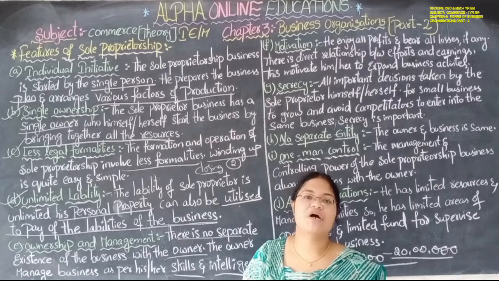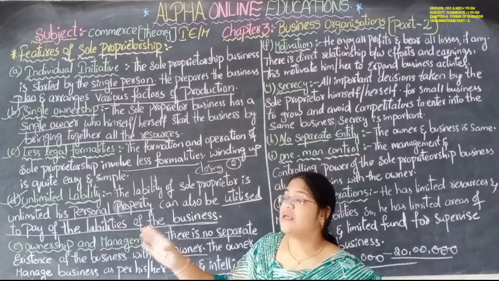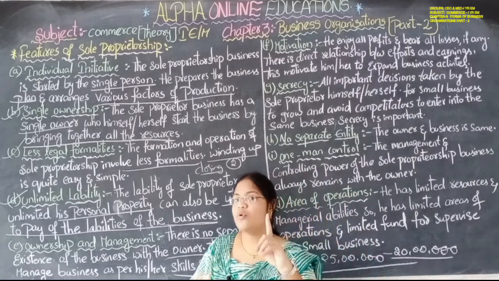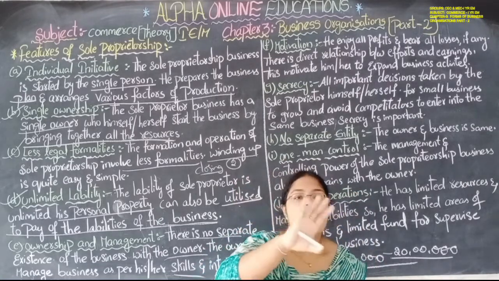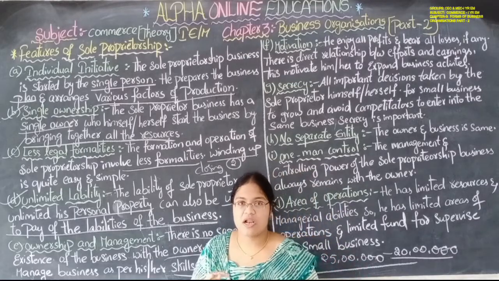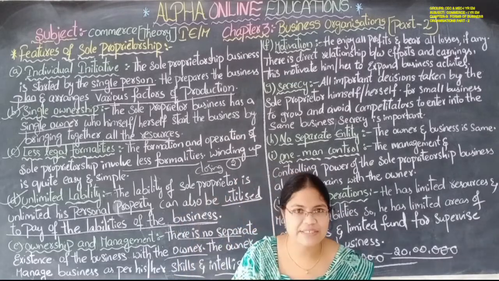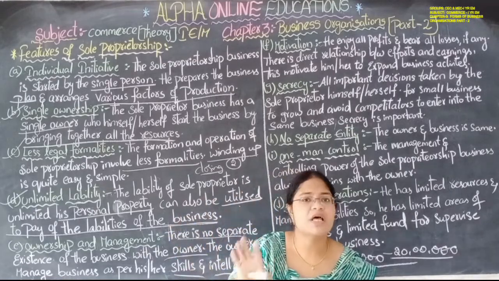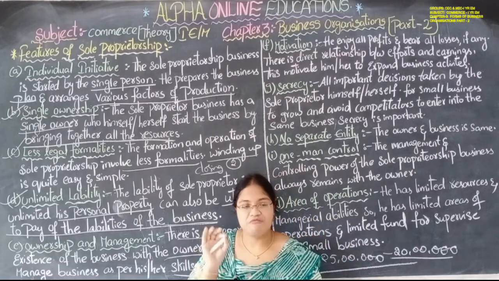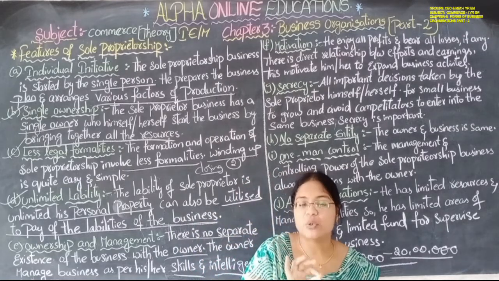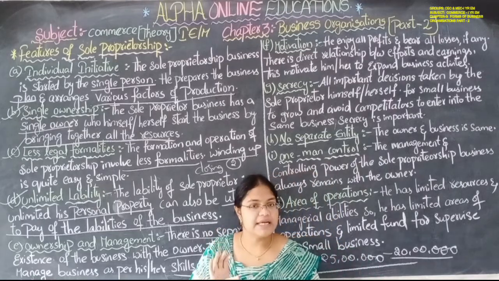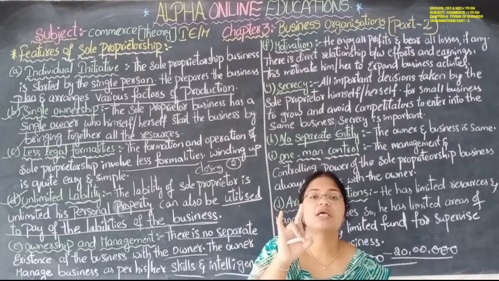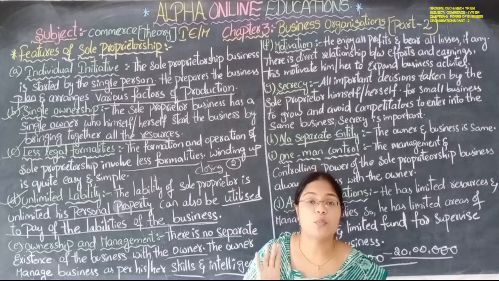If you take book stalls, not only kiranam shops or tea stalls, there is only one owner at the counter and some workers are working in the book stall. They don't have any right to take the decision. They don't have any right to bring certain goods to the stall. In those types of businesses, the total decision-taking power is in the hands of the single person, that is the owner, the sole proprietor.